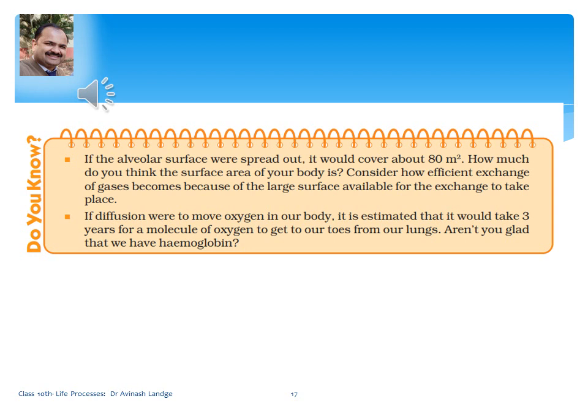So this is why efficient exchange of gases becomes easier, because of the large surface area available for the exchange to take place. Now if, like plants or unicellular organisms, diffusion were to move oxygen in our body, it is estimated that it would take 3 years for an oxygen molecule to get to our toes from our lungs.